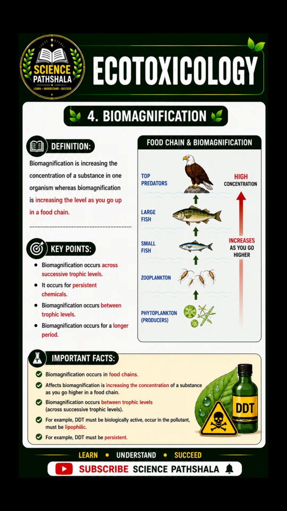Next is biomagnification. Biomagnification is quite different. Here, the concentration of a pollutant increases across successive trophic levels of a food chain. Persistent and lipophilic chemicals such as DDT move from plankton to fish and finally to top predators where their concentration